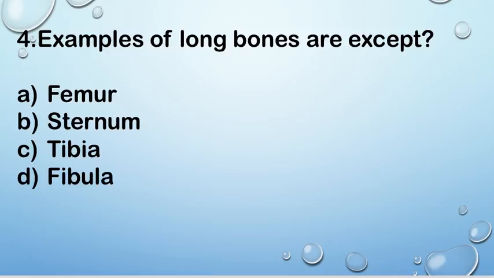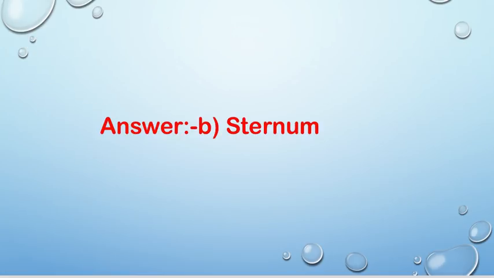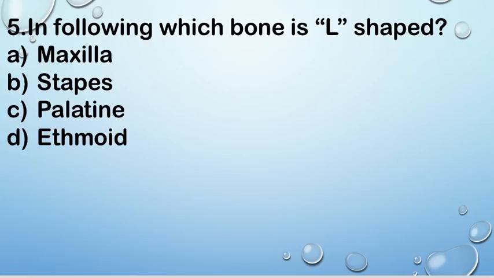Next question, question number 4. Examples of long bones are, except option A. Femur, B. Sternum, C. Tibia, and D. Fibula. Right answer is B. Sternum. Sternum is not a long bone because it's a flat bone. Example of flat bones.